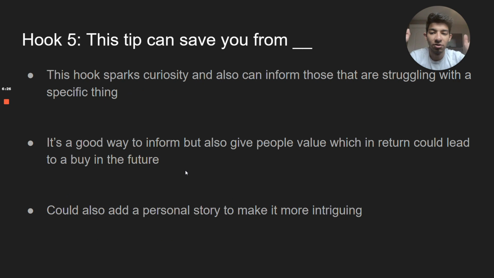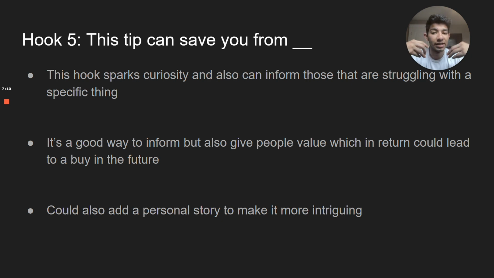And last but not least is hook number 5, which is this tip can save you from blank. Now, this hook sparks curiosity and can inform those that are struggling with a specific thing. It depends on what the tip is. Again, like I said, this is kind of an open-ended one where it can be literally about anything, but it's a great way to inform, but also give people value, which you can turn into a way to bridge that gap to people who don't want to buy from you to buying from you. It really gives people value, these types of videos, because you're informing them on something. You're giving them tips on how they should do this because it prevents this, right?